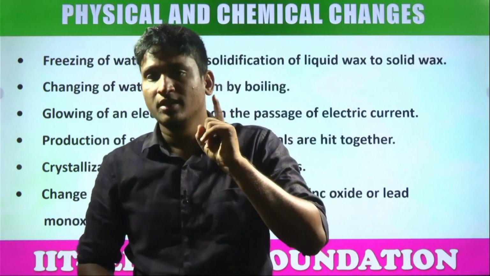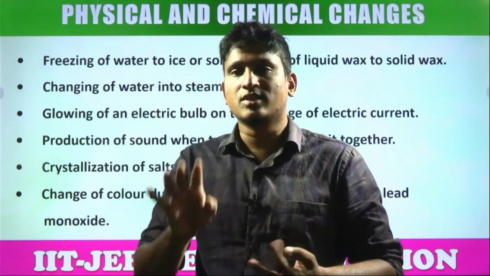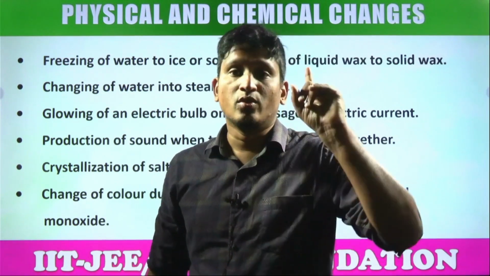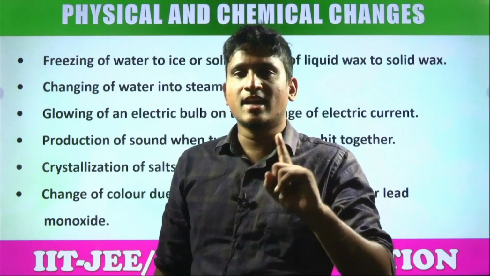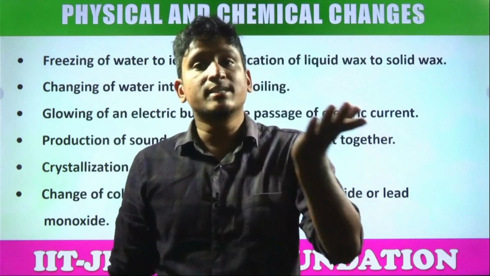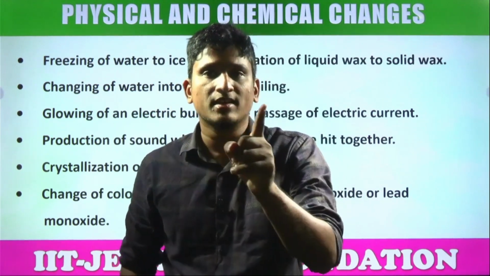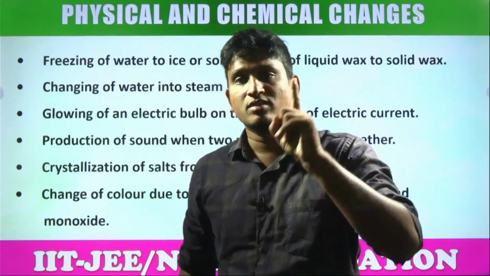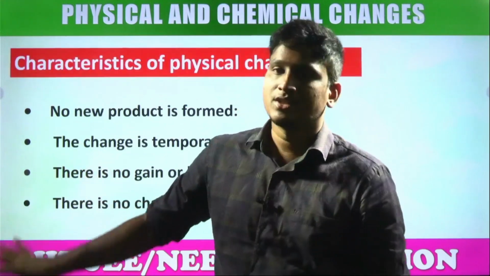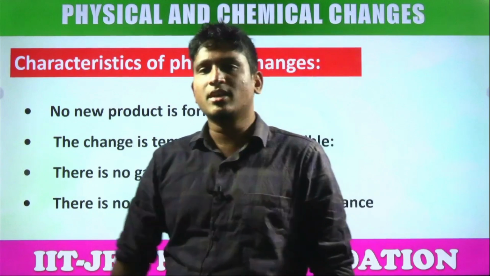But remember, students, the main point: color changing, physical states changing, densities, solubilities, everything. In all these cases, we are calling it a physical change. But don't forget one point. All these changes may not take place for all the examples, but one thing is for sure: it doesn't take place. What is that? Chemical formula is not changing. Then only that change is called a physical change. So let's see some of the characteristics of physical changes. No new product is formed. Yes or no?